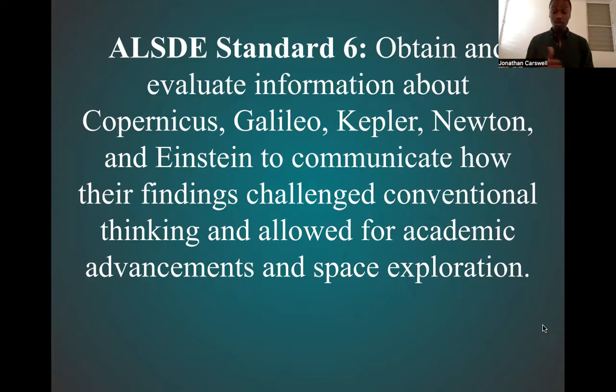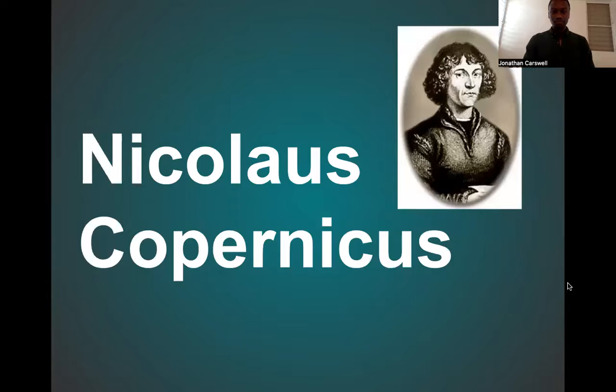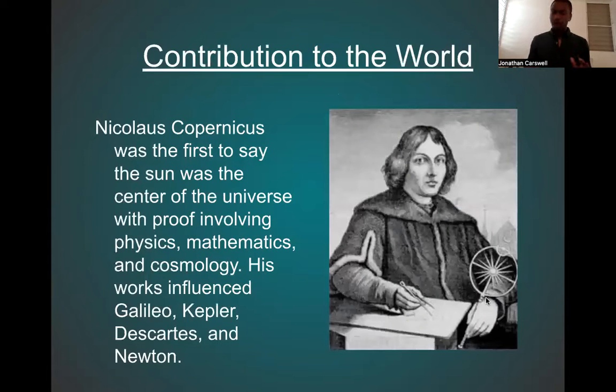And we're going to start with the one who was the earliest, which was Nicholas Copernicus. All right. So Nicholas Copernicus. Overall, what I want you to think about when you think about Copernicus, I want you to think heliocentrism. Heliocentrism. And what heliocentrism means is sun-centered, okay? A sun-centered model.